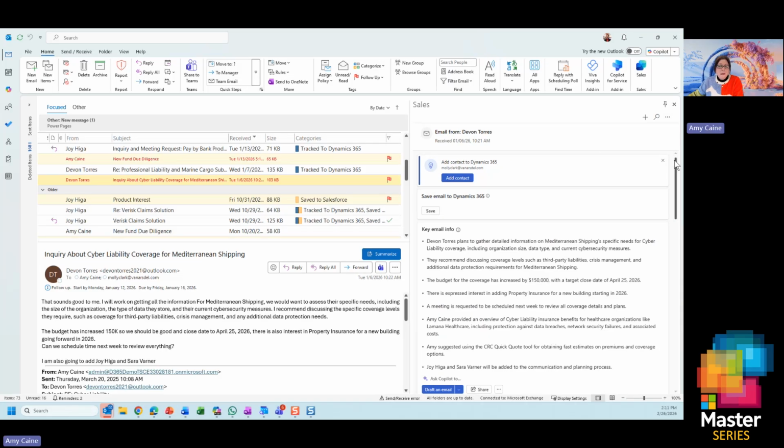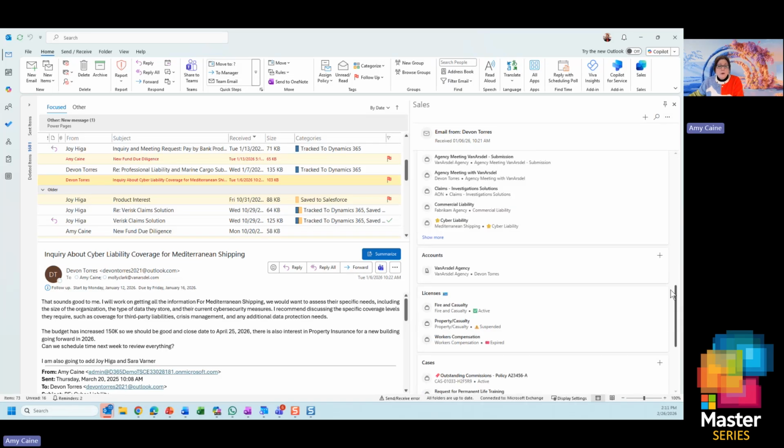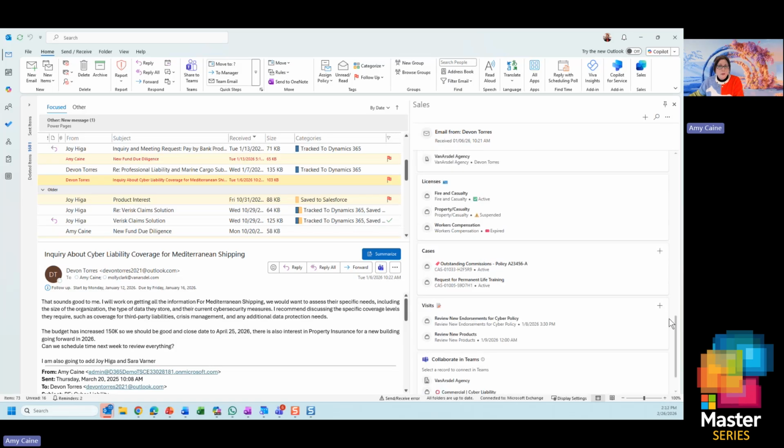Now we can add other objects or other tables that exist in CRM. So it doesn't have to be just the account, opportunity, and leads tables that people can see in Outlook. Here I have some examples of, hey, I want people to see the outstanding cases.